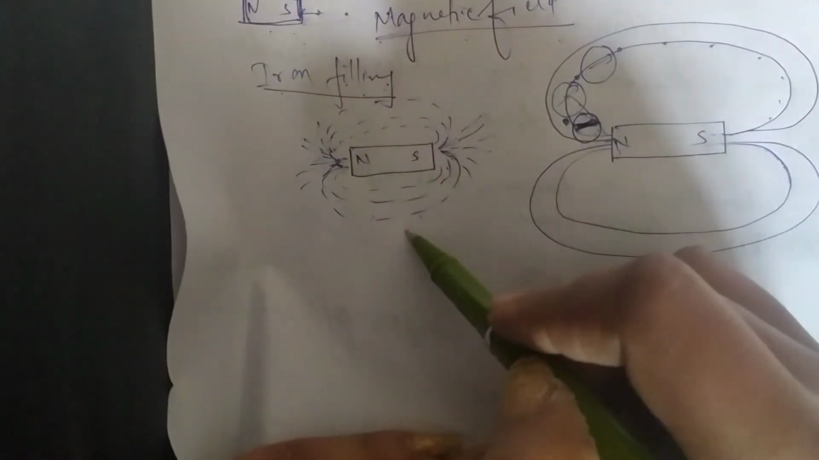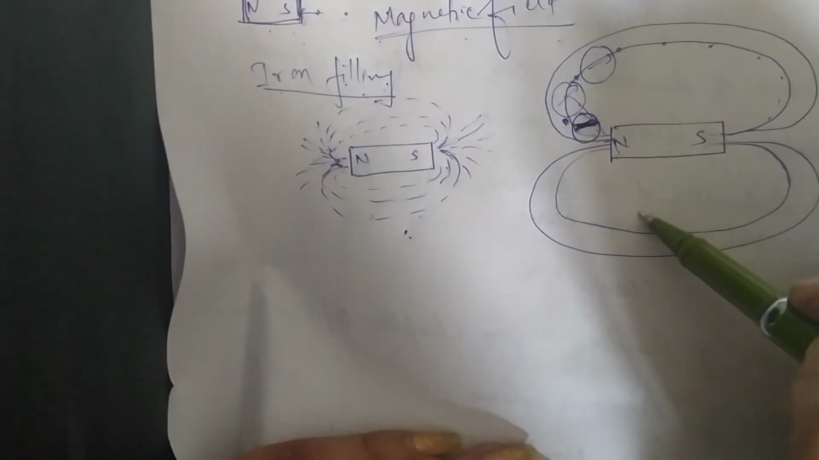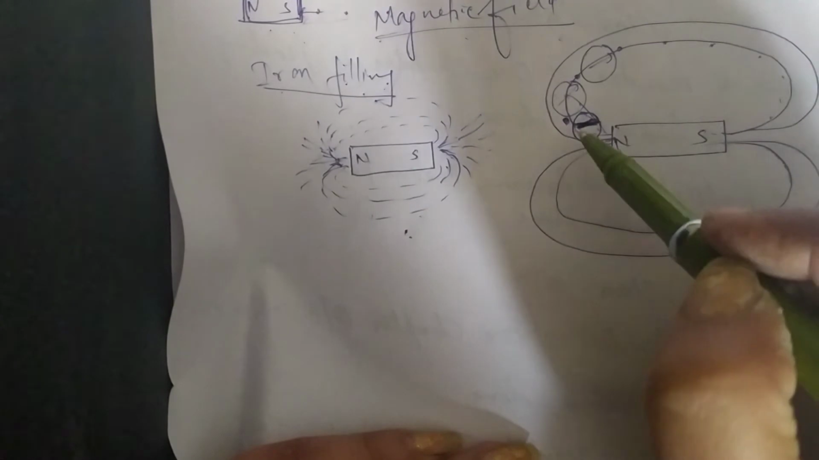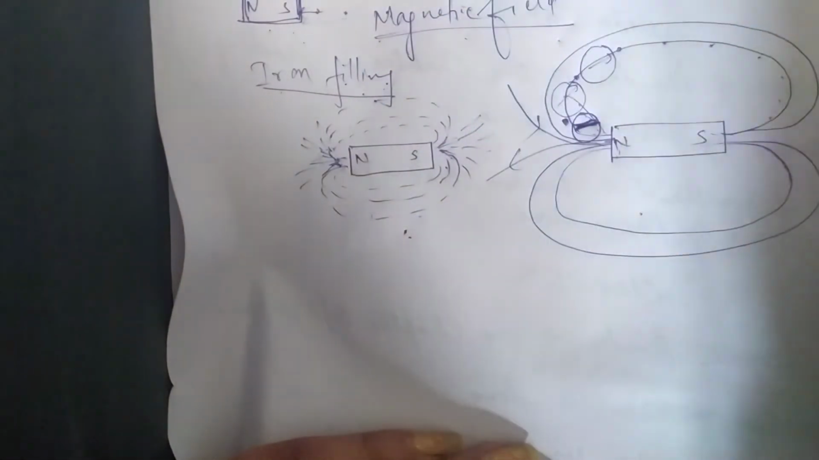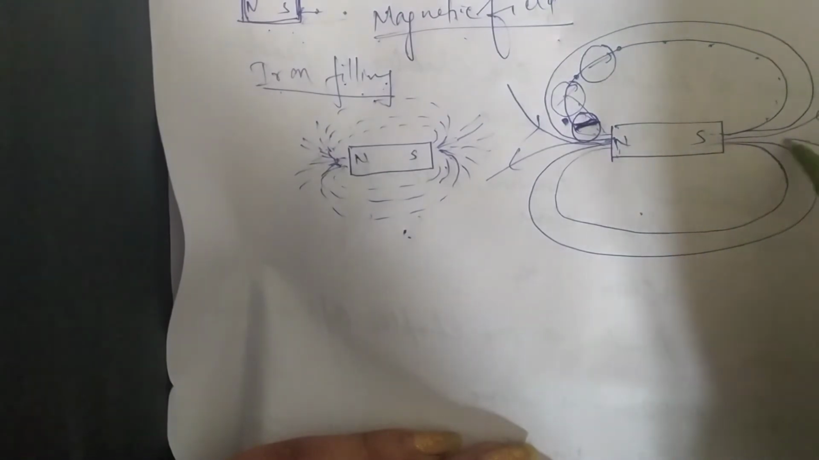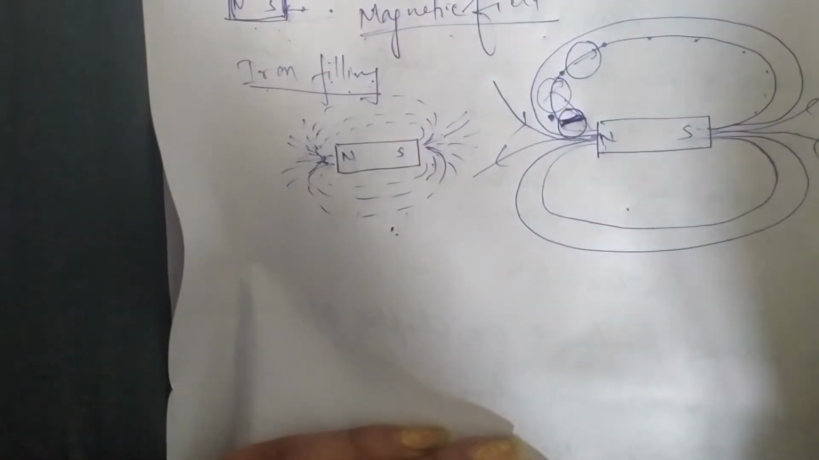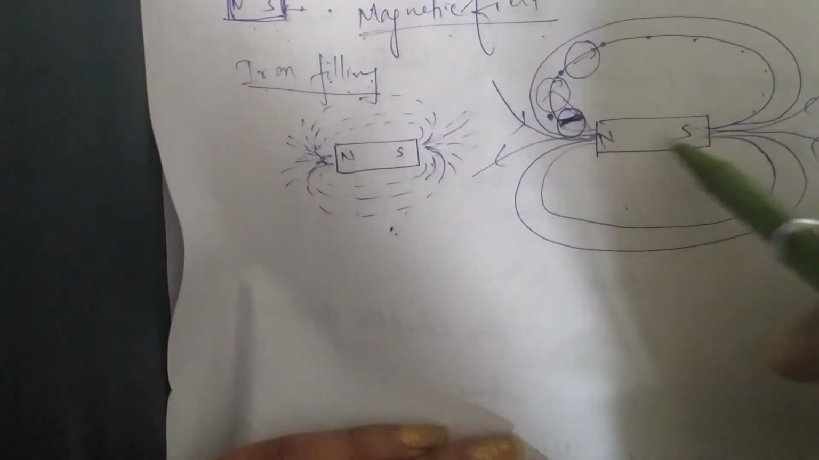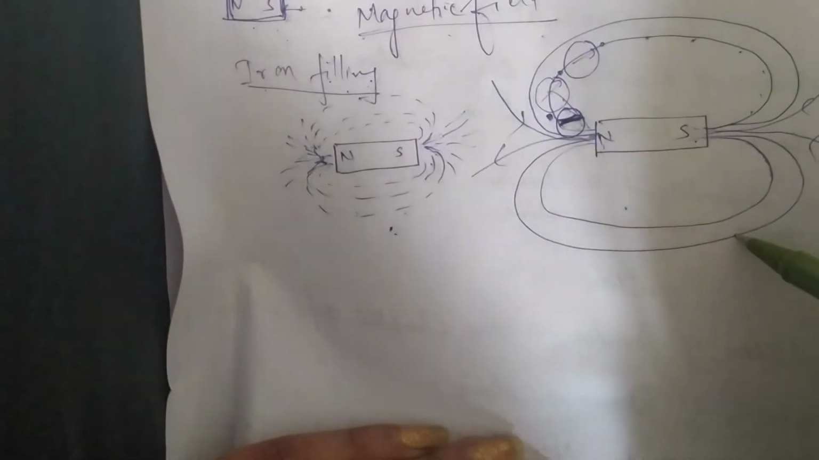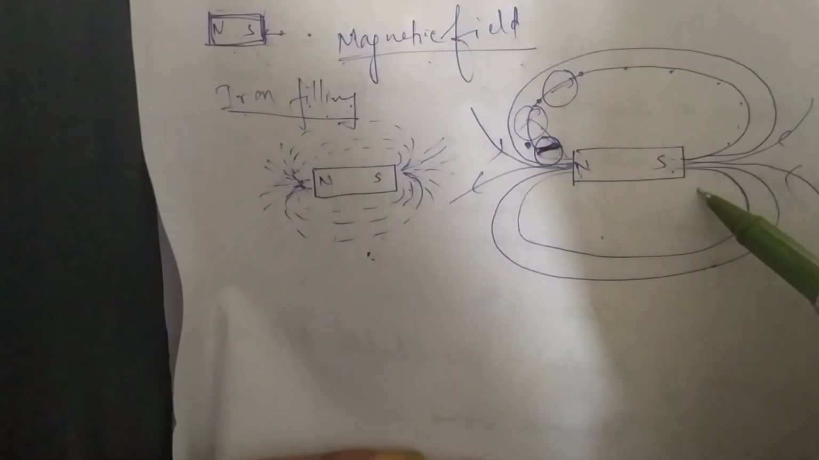So there are two methods: one is by iron filings, one is by magnetic compass. The lines start from the north, and at the south they end. And they will never intersect each other when you draw them. This pattern of lines around a magnet represents the magnetic field, and these lines are called magnetic field lines.